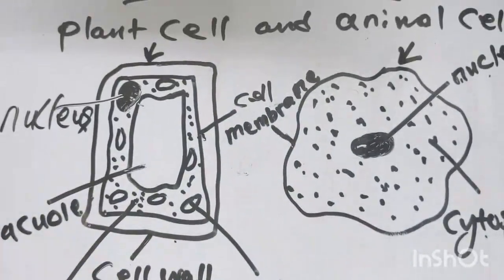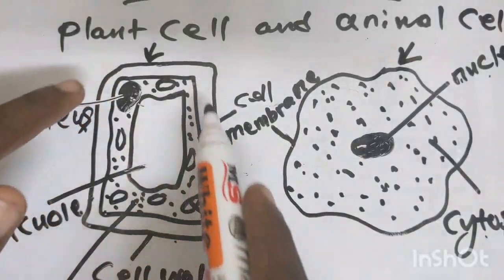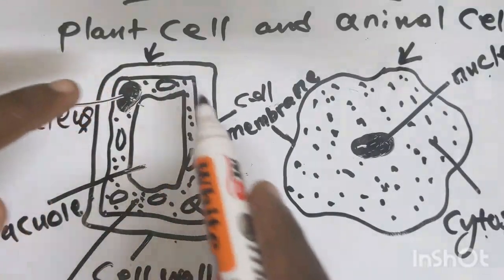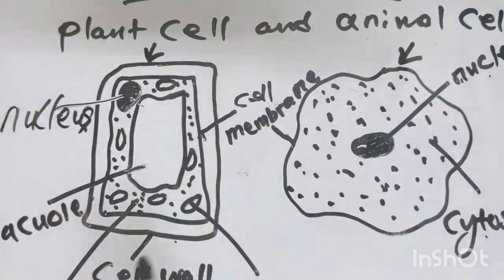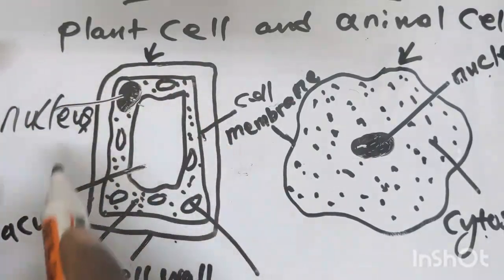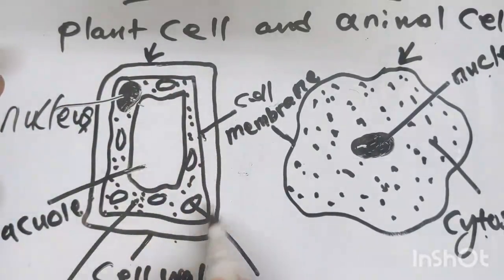This plant cell is found in plants, and it has the cell wall. It is that hard part that you see on a plant. This is what we call a cell wall, the outer part of a plant.